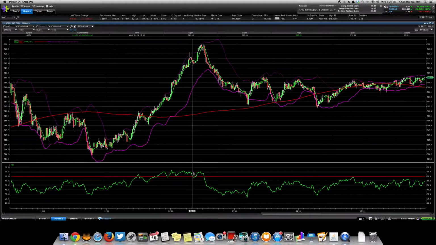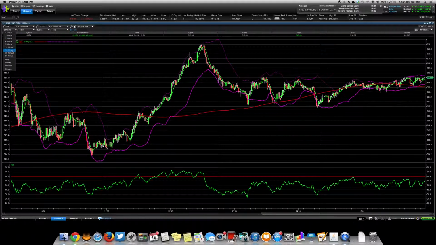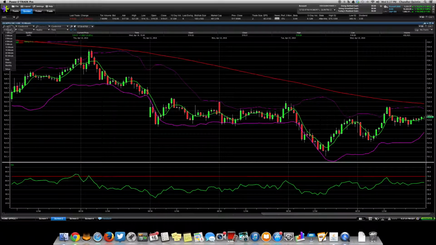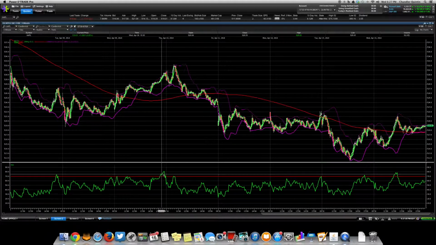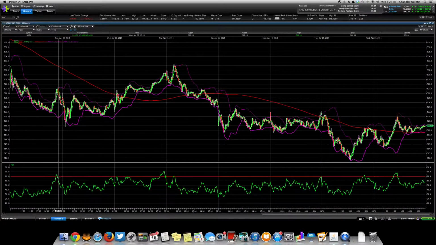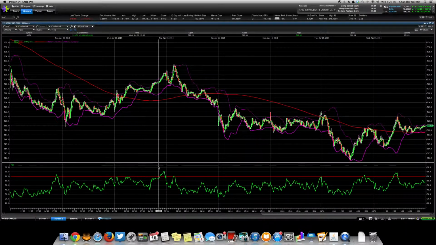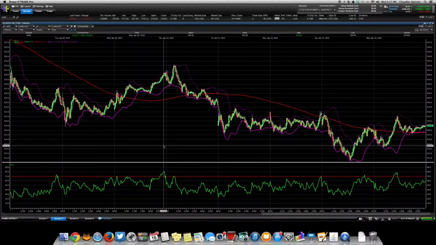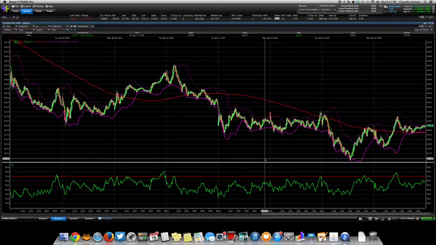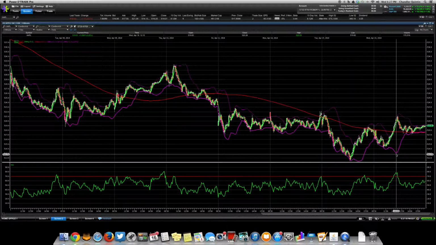You're usually going to see a strong dip down, and I'll show you an example of that on the 5-minute chart. Let's go 7 days. When you have an extended period of time that's overbought, you're usually going to see a sharp decline with Apple. It happened right here on the 7th. It happened right here on the 9th going into the 10th. It happened right here today.